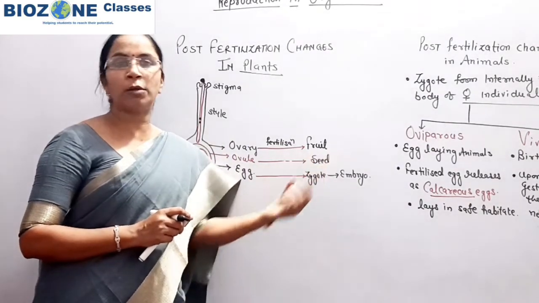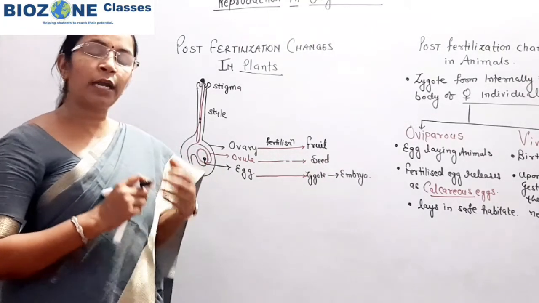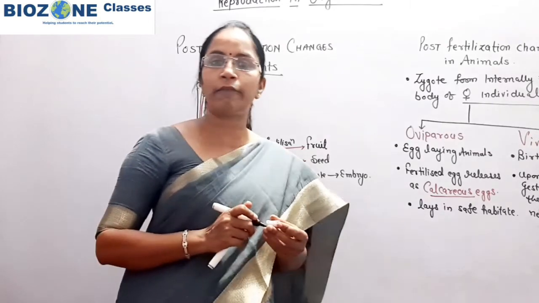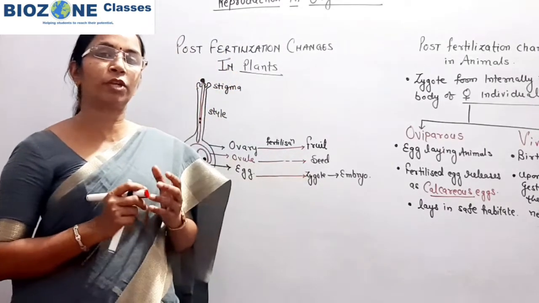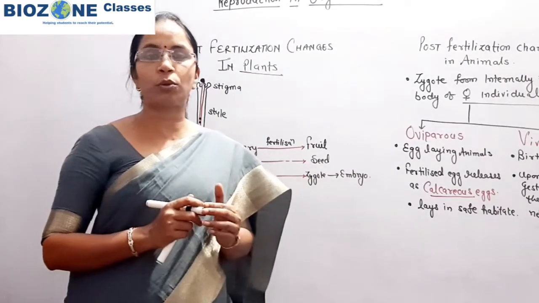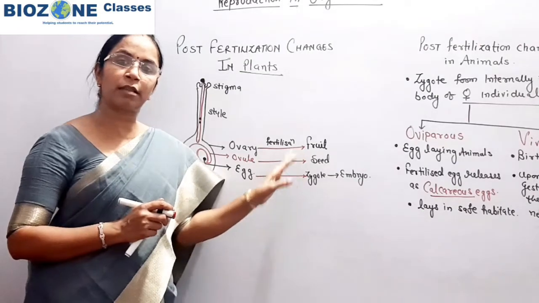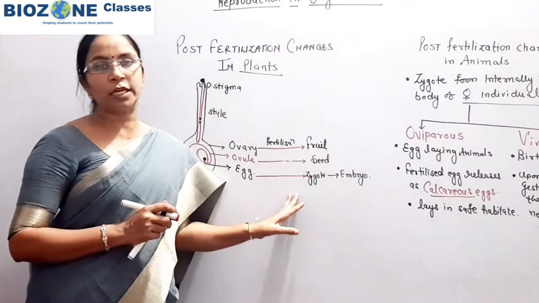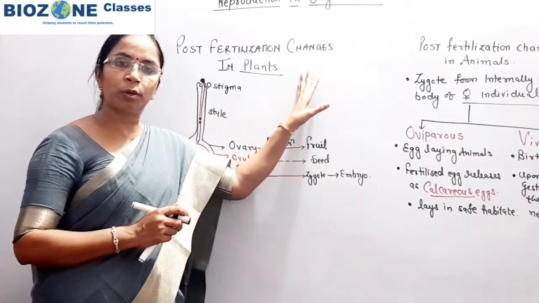The pericarp is the wall of fruit, and you already studied in class 11 that the pericarp predominantly consists of 3 layers: epicarp, mesocarp and endocarp. These are some important changes which take place in plants during the post fertilization event.